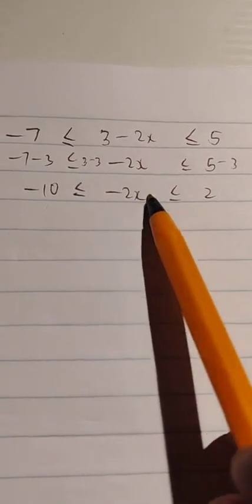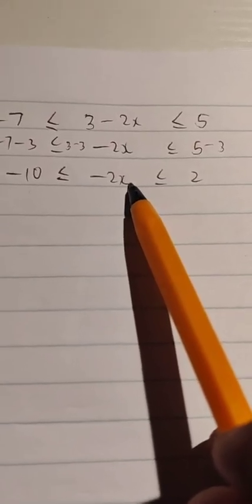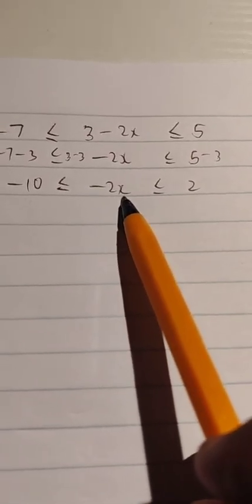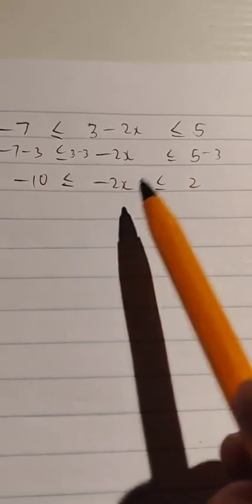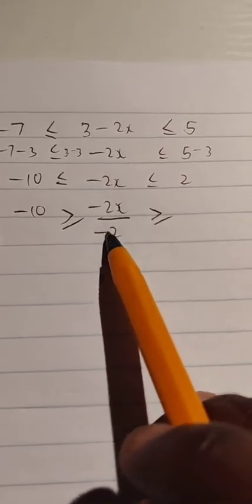Now we have a negative 2x in the middle. So what we are going to do now is divide by a negative 2. Guys, let me say this: if you decide to show the division, then you have a moral obligation to show the division of the negative coefficient for the middle, the left and the right.